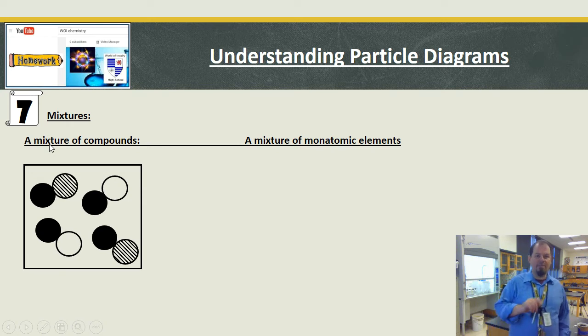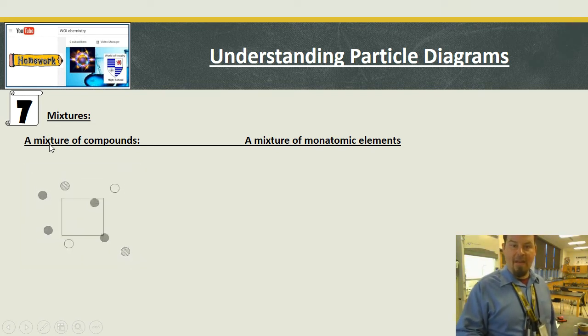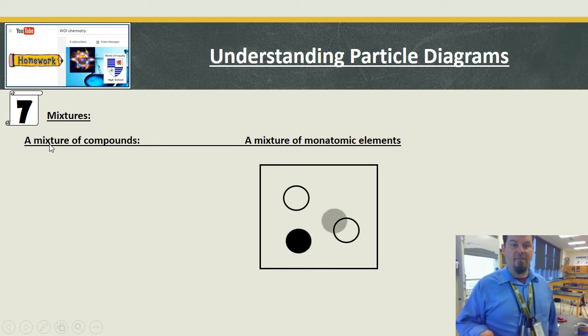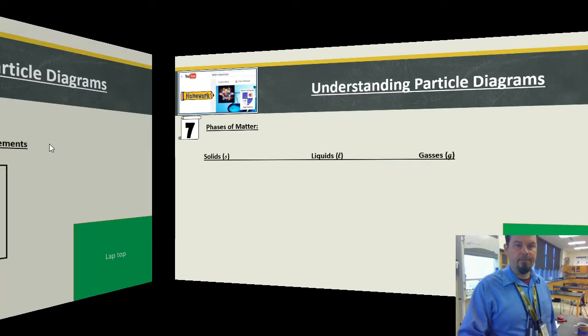Okay? So here is a mixture of compounds. I have two different compounds. Okay, one is a black sphere and one's a striped sphere, and the other one's a black sphere and a clear sphere. Okay, and I can have a mixture of monatomic elements. These are all going to be single spheres, but they need to have different colors. So this is a two different elements mixture. Okay, this would probably be heterogeneous.